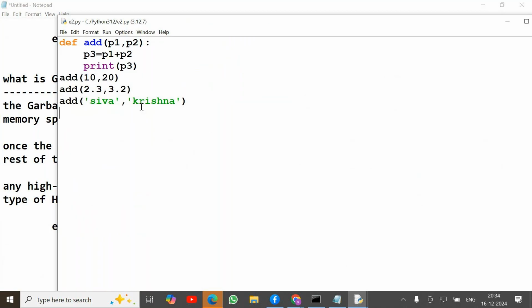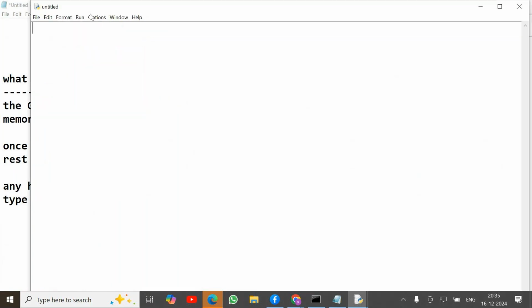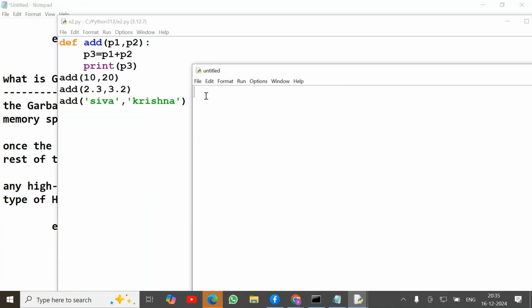If we want to use the same add function in another program, we simply open the file and import that file. Our file name is the module name. From our file name E2, import the function we want, add. Now I want to print add of 4, 5. Now that result is printed.